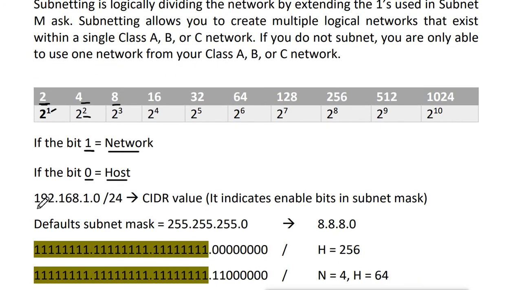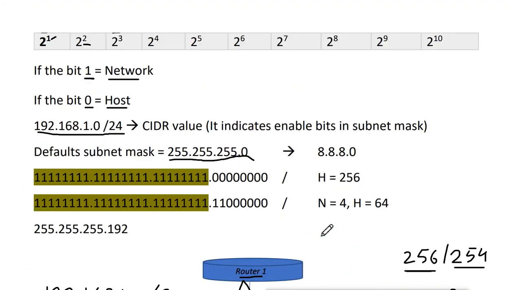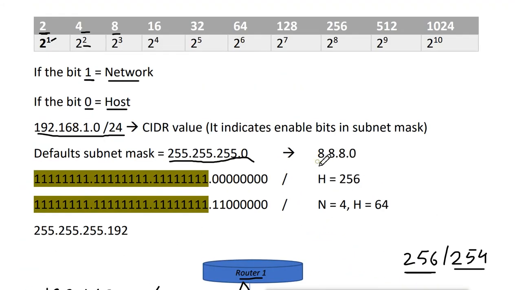This is our network, 192.168.x.0/24. That means the subnet mask is 255.255.255.0. That means 24 bits are on and 8 bits are 0. So as you can see here in the bitwise view, 24 bits are on and the remaining 8 bits are 0.